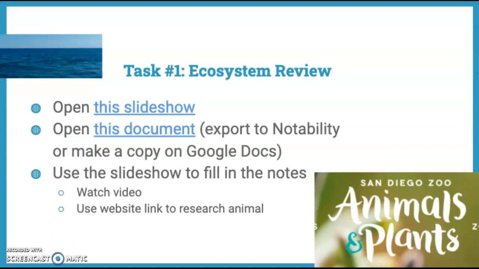For task 1, ecosystem review, you're going to open up the slideshow that's linked, and there's a document that you're going to fill out as you go through the slideshow. I created that document on Google Docs, so you can export that straight to Notability just like you've been doing. Or if you would like to fill it in on Google Docs, you can make a copy. Remember, you can't start editing it right there. You either have to export it to Notability or make a copy in Google Docs. Okay? You'll then be using that slideshow to fill in the notes.